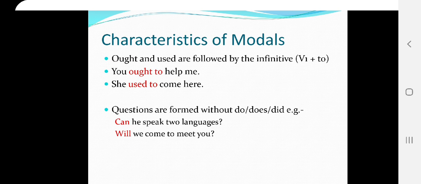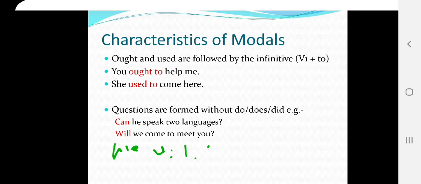We will come to meet you. That shows that in the future we will come to meet you.